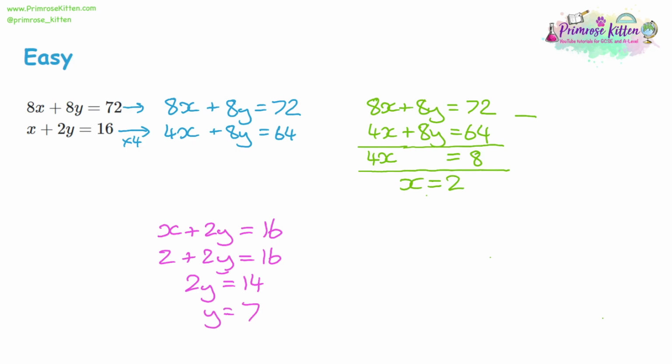Now we've done all 3 steps, just write out your final answer nice and clear. X is equal to 2 and y is equal to 7. Don't leave your answers buried in your working out. Make sure they're nice and clear at the end.